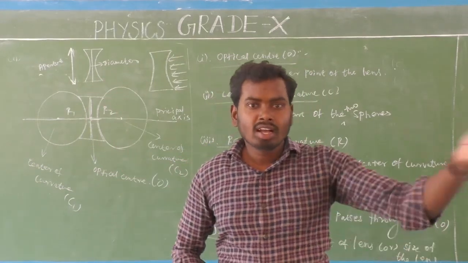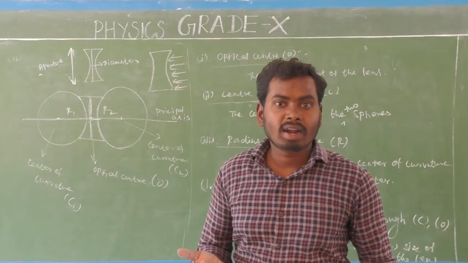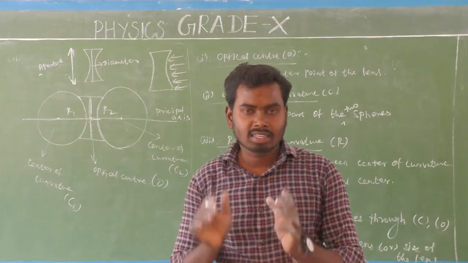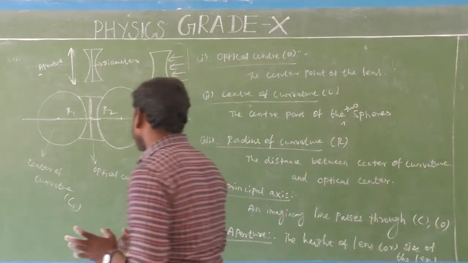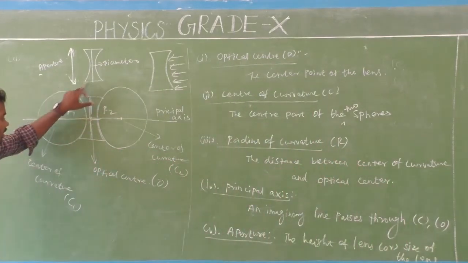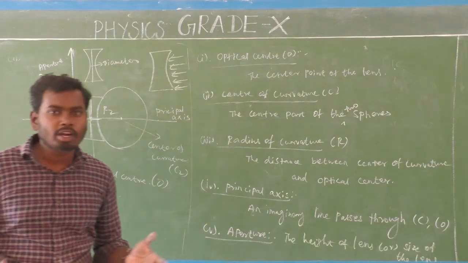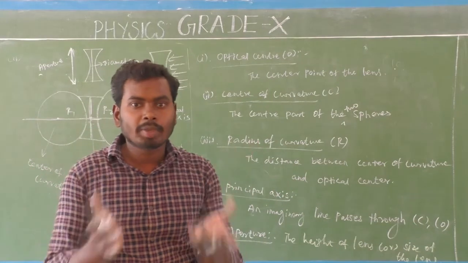which means light will go in a straight line because it acts as a normal. Okay, which means 90 degree normal, isn't it? Yes. So look at the next one, what is that? Center of curvature. So already we know the spherical lens is bounded by two spheres. Okay, two spherical surfaces, isn't it?